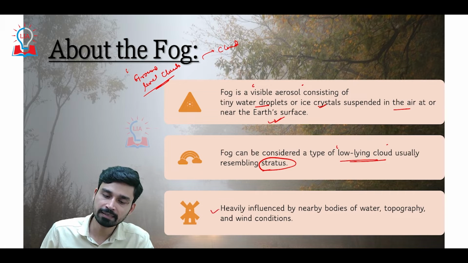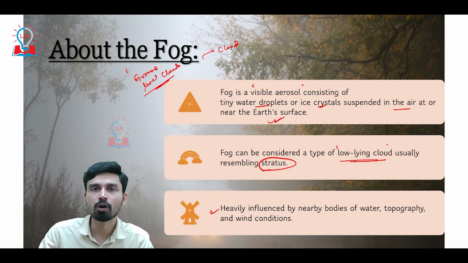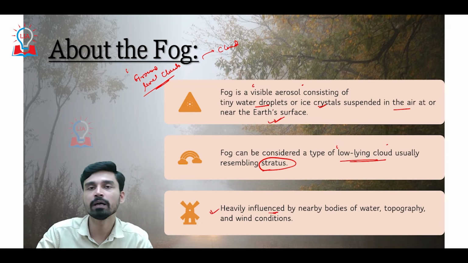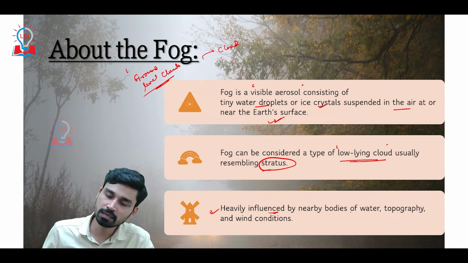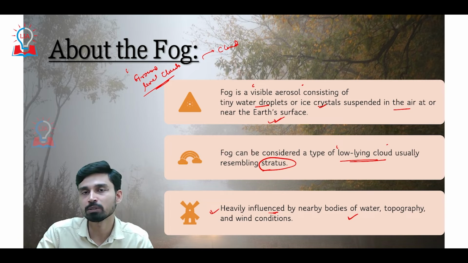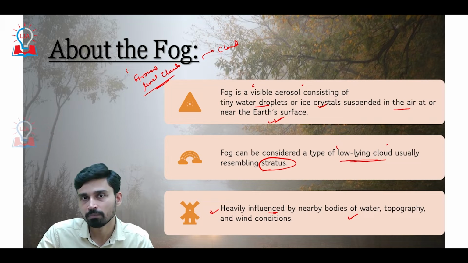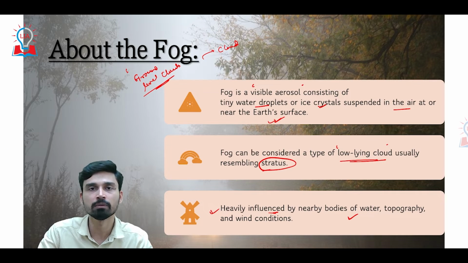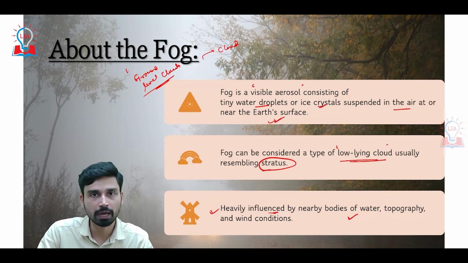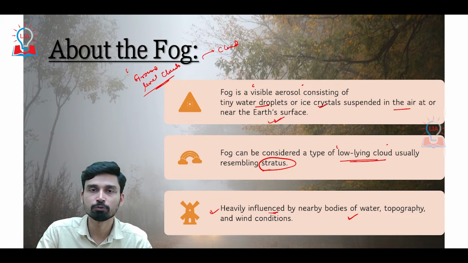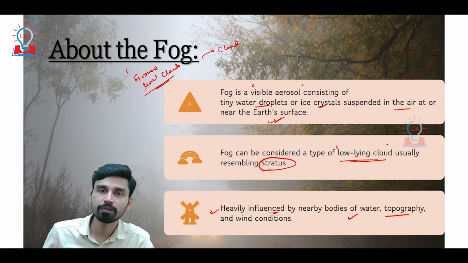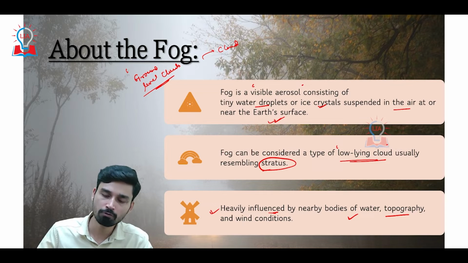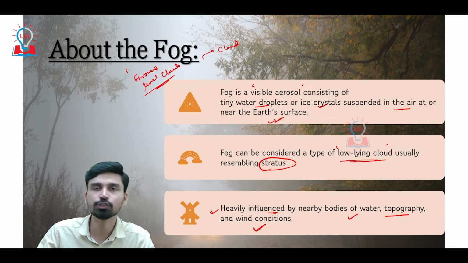Third point, the density or intensity of fog is heavily influenced by a lot of factors, and the major factors are nearby bodies of water. That means the amount of water available around the area where fog is developing. If the amount of water available is higher, the condensation will also be higher, and the density of fog will be much more intense. Topography, whether it is flat land, a hilly area, or a valley area, also influences fog formation. And finally, the conditions of the wind.